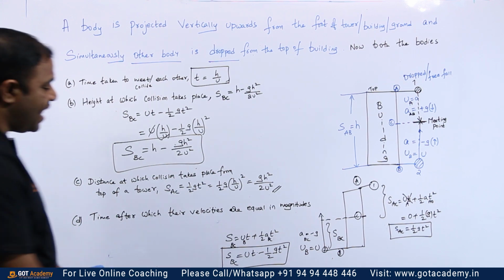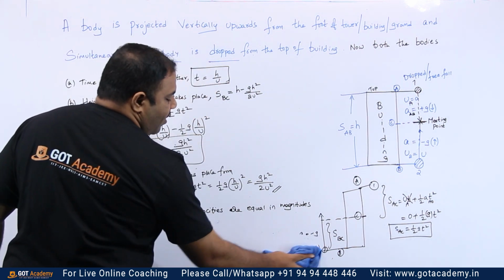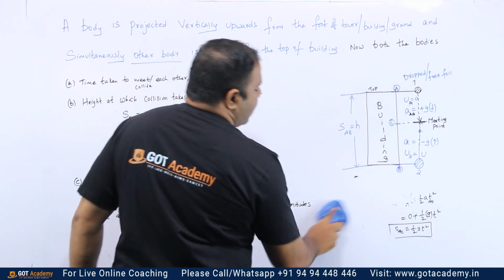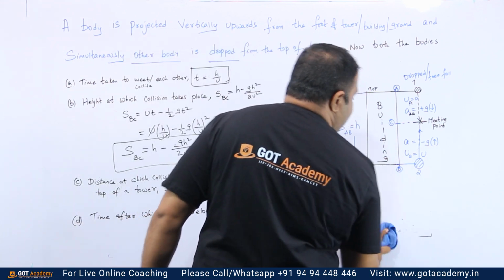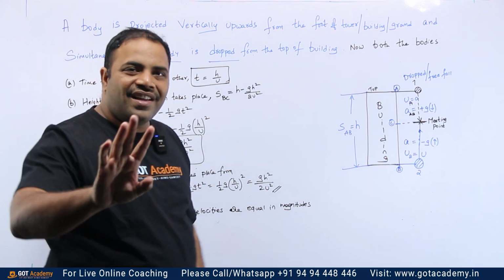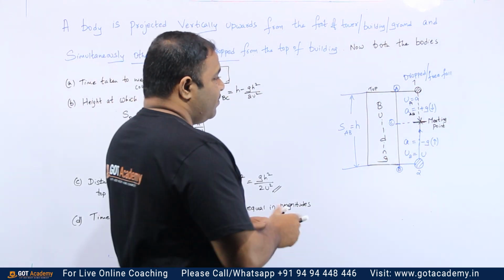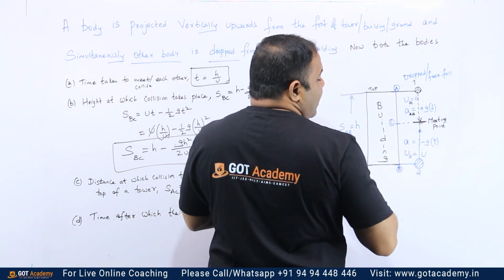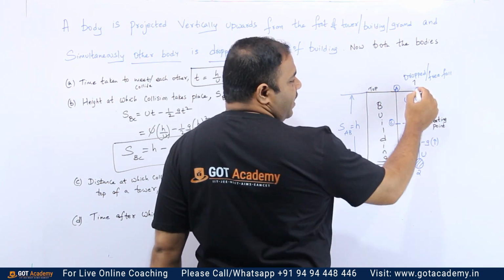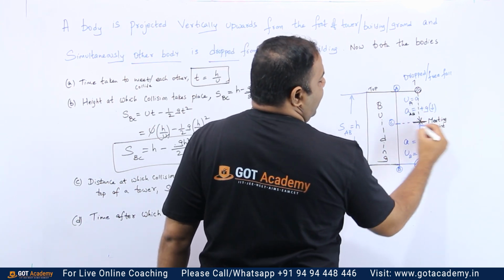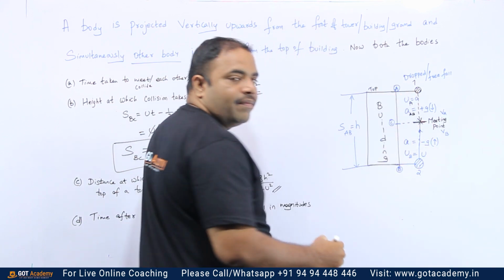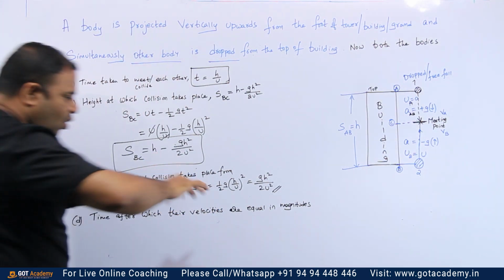So we have to find out the time at which both of their velocities are equal. That is the question. Initially you found the time of collision, not the time of equal velocities. So from the diagram, at this meeting point, at what time are these velocities equal? So after some time this velocity will be VA, and for the other body after some time the velocity will be VB. So the answer is in the question itself.